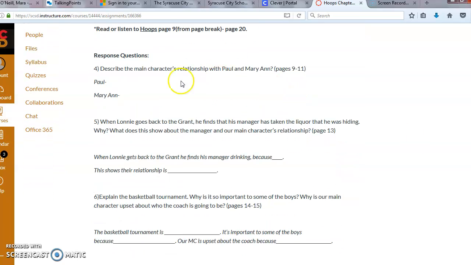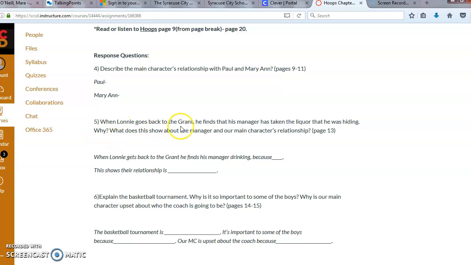Okay. Number 4 says describe the main character's relationship with Paul and Mary Ann. You can find that through pages 9 through 11. Talk about Paul, talk about Mary Ann. When Lonnie goes back to the Grant, he finds that his manager has taken the liquor that he was hiding. Why?